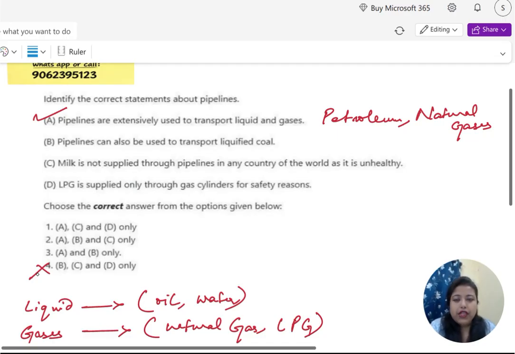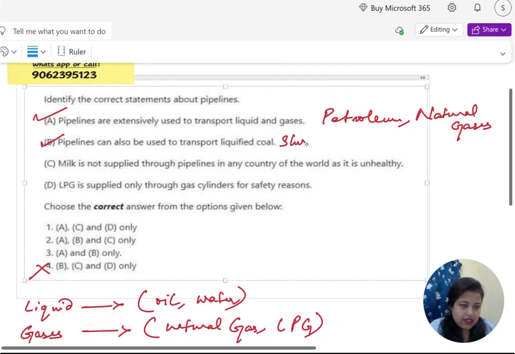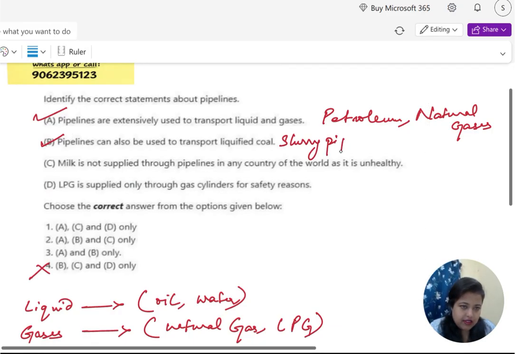Option B is talking about pipelines can also be used to transport liquefied coal. This is also correct, because we were talking about slurry materials, slurry pipelines. Coal is mixed with water and transported, used mainly in India and USA.